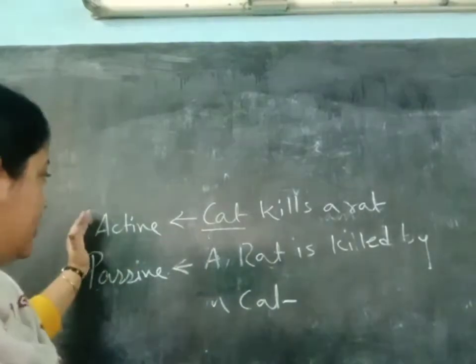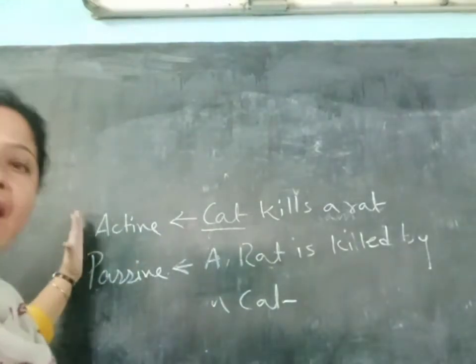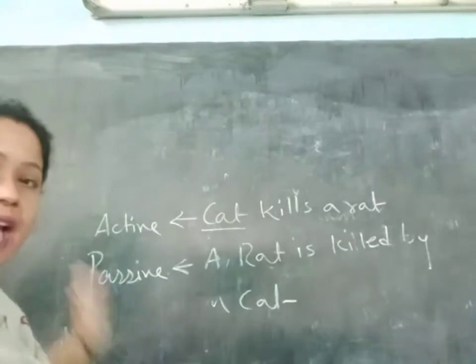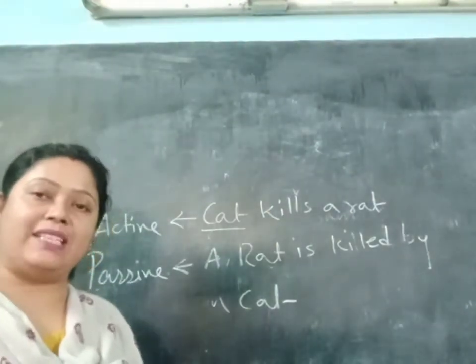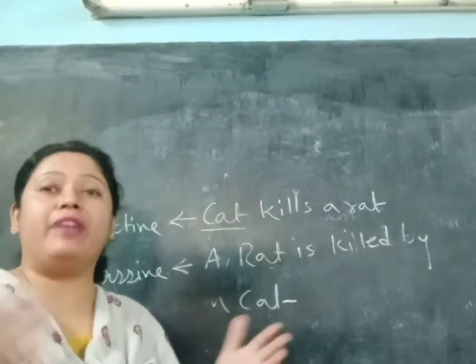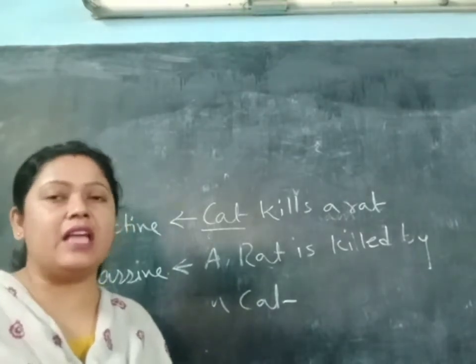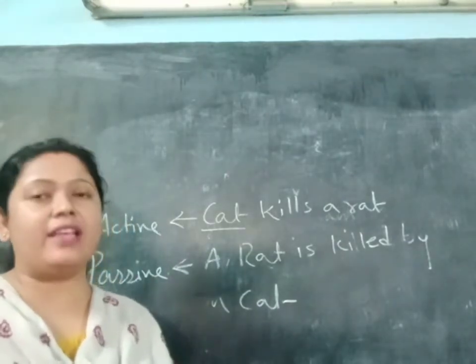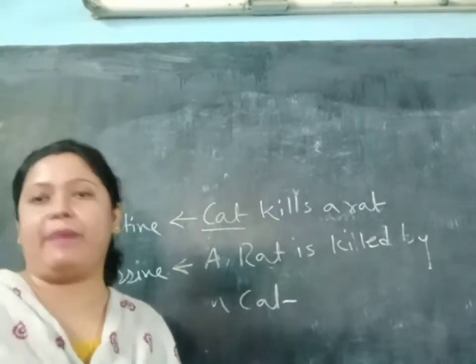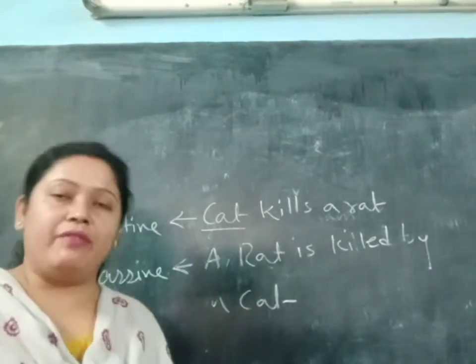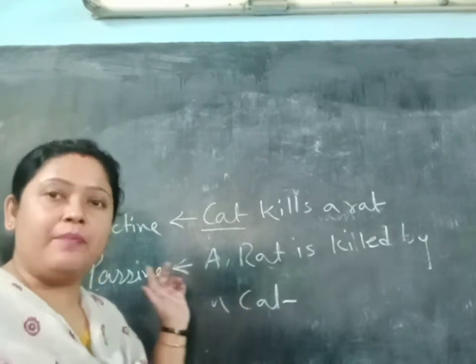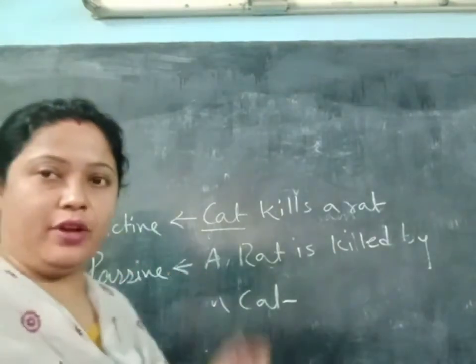So first we will learn about active and passive and how to change from active to passive, and if we get some sentences we have to find out whether the verb is in active form or in passive. So we are going to start with active and passive voice.